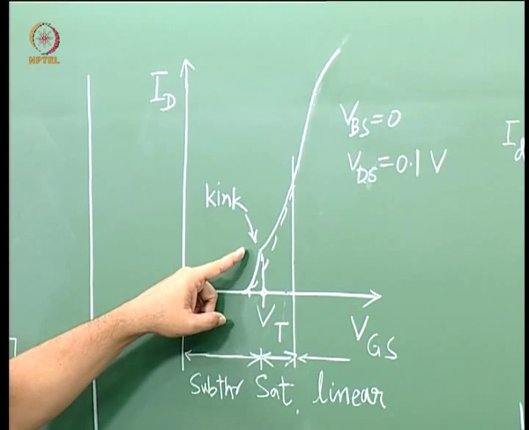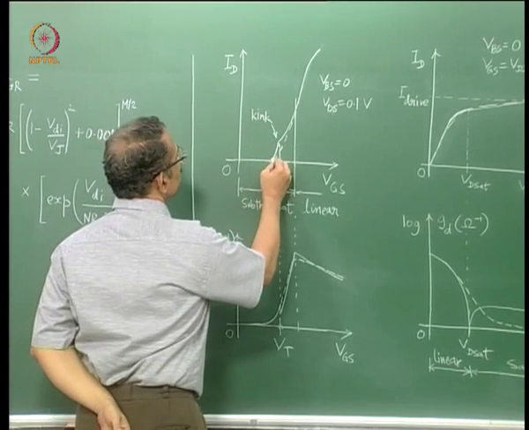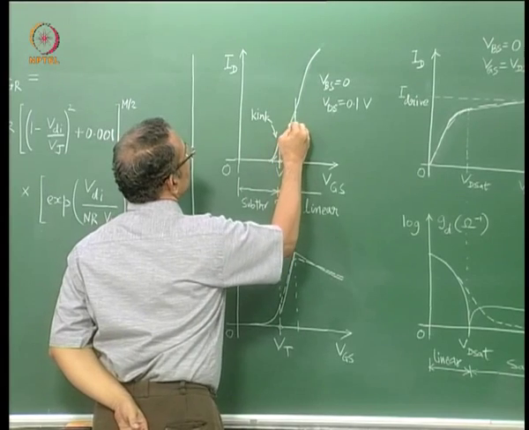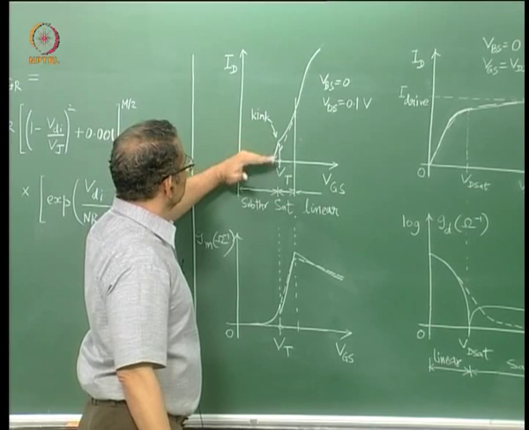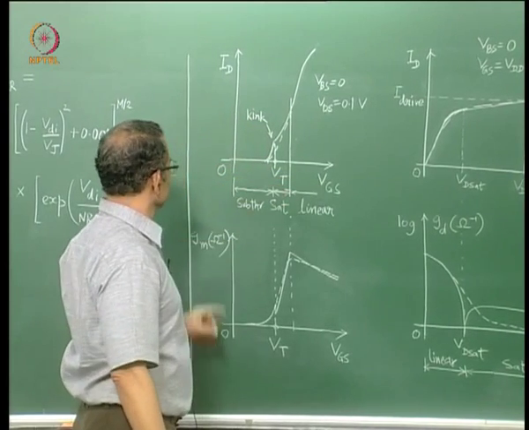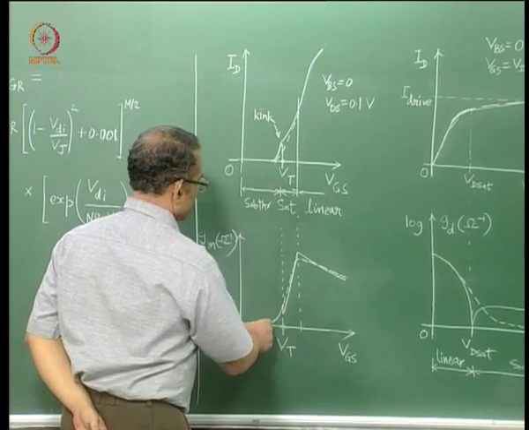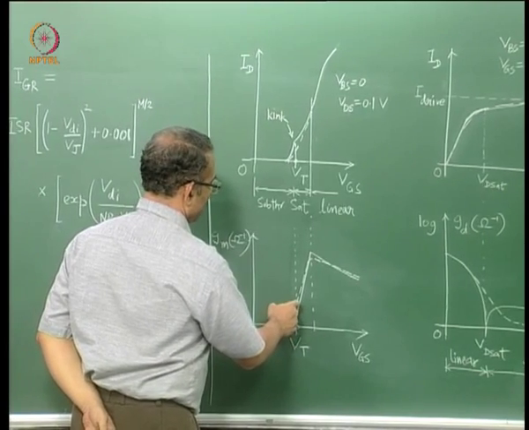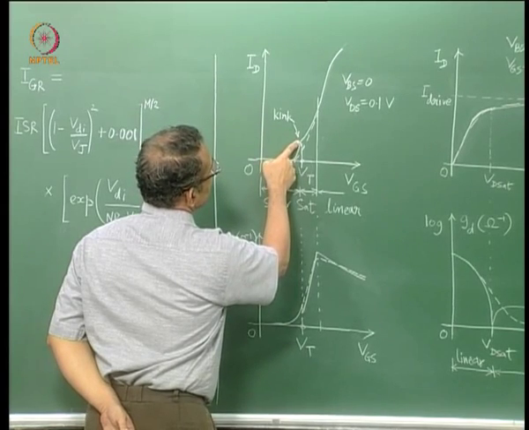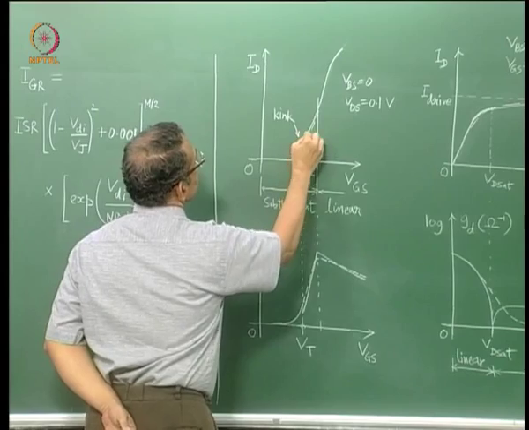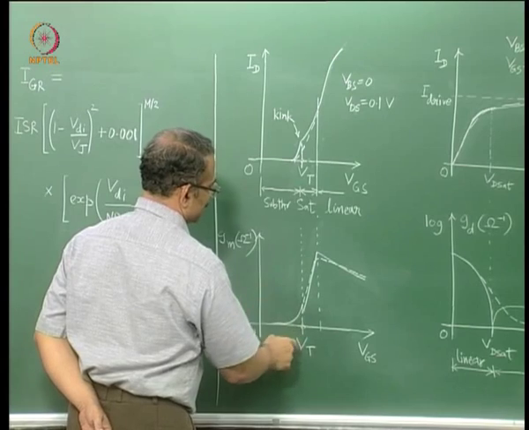Now this is okay for a digital application, but for analog purposes you need a smooth curve, and which is shown by a dotted or dashed line. The consequences of these different ID/VGS equations will be evident in the GM/VGS curve. So you can see that in the GM/VGS curve you have a discontinuity because of this kink. The slope of the ID/VGS curve is different on this side and on this side of the threshold voltage, and that is what is reflected in the discontinuity here in the GM/VGS curve.